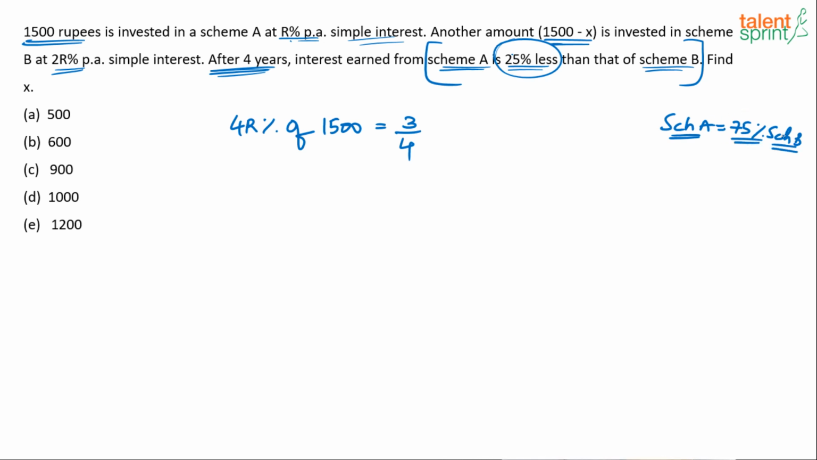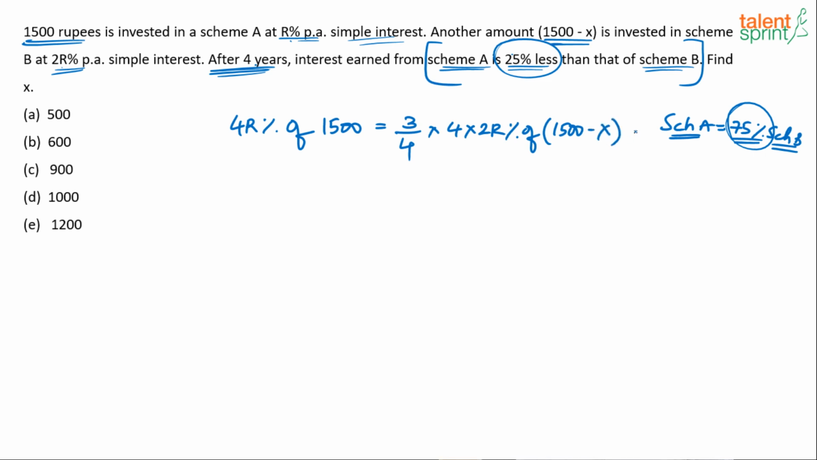It is equal to 75% of scheme B. It is 25% less, right? So it is equal to 75% of scheme B. 75% is 3/4. So 3/4 of scheme B. Now what is the interest earned in scheme B? Same. Rate of interest is 2R percentage. For how many years? 4 years. So 2R into 4. You getting it? So 4 into 2R percentage of what? Principal amount, which is 1500 minus X.